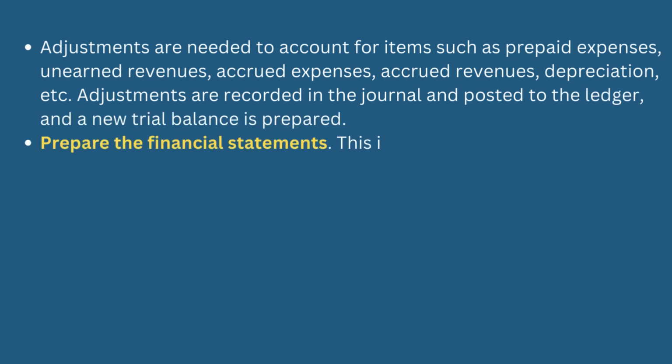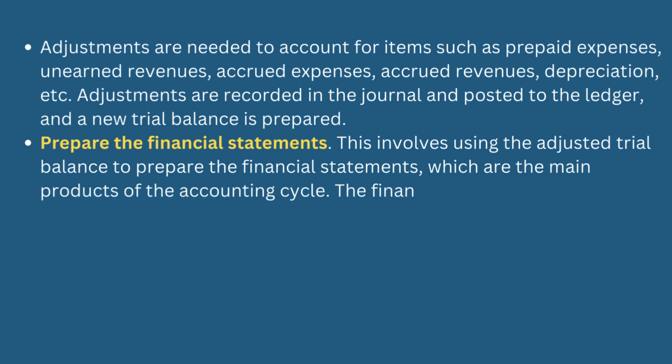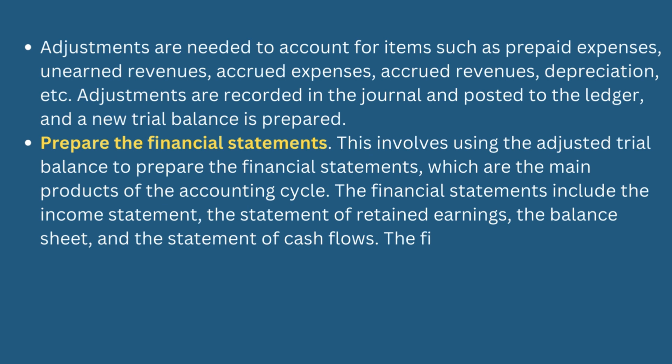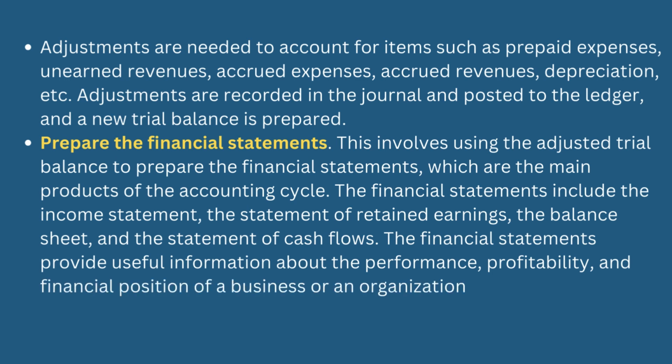Prepare the financial statements. This involves using the adjusted trial balance to prepare the financial statements, which are the main products of the accounting cycle. The financial statements include the income statement, the statement of retained earnings, the balance sheet, and the statement of cash flows. The financial statements provide useful information about the performance, profitability, and financial position of a business or an organization to the external and internal users.